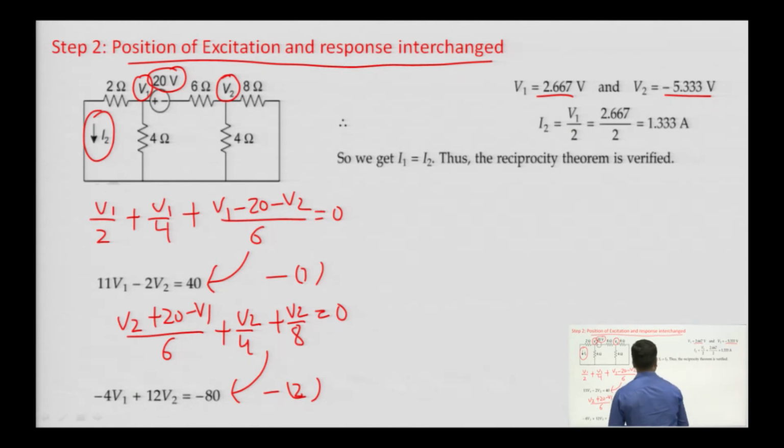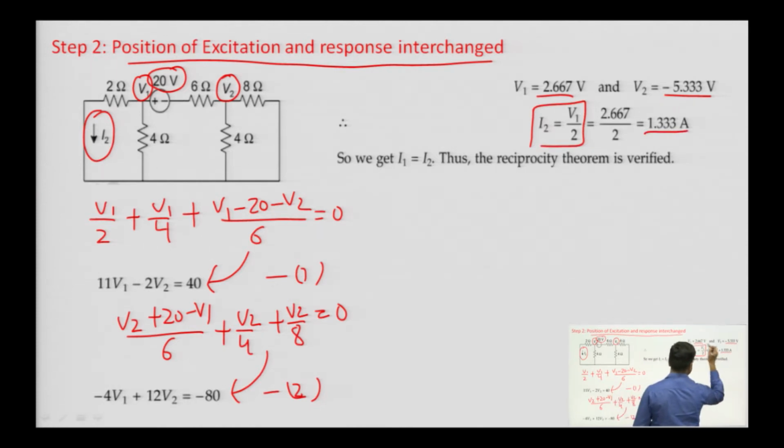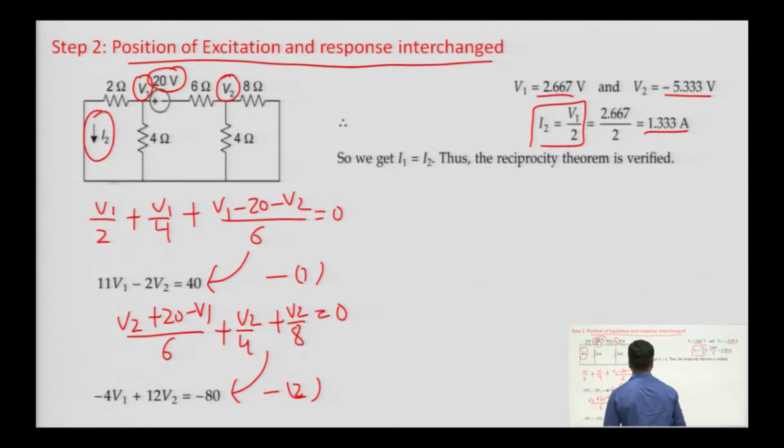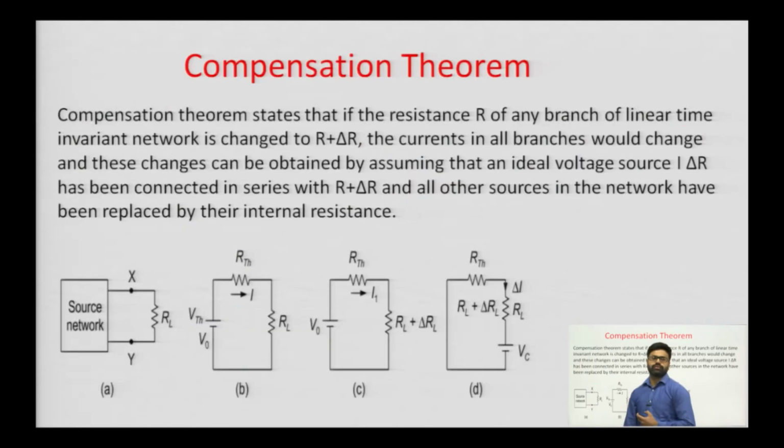Now, I 2 will be equal to V 1 by 2, and we will get the value of I 2 as 1.333 ampere. So, you can see that the I 1 we calculated earlier was 1.33 and I 2 is also 1.33. Although we have interchanged the position of excitation and response, the value of current will still be the same because our excitation was the same. So, this is how we solve a problem using the reciprocity theorem.